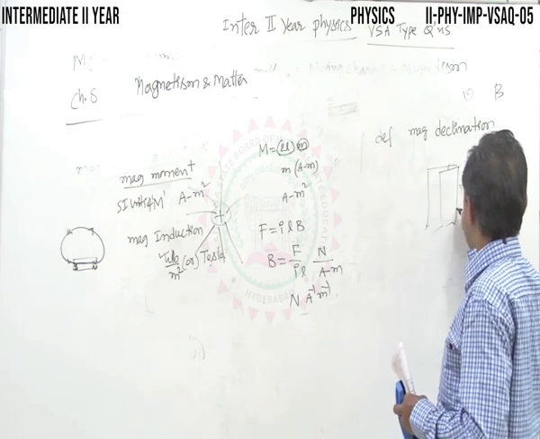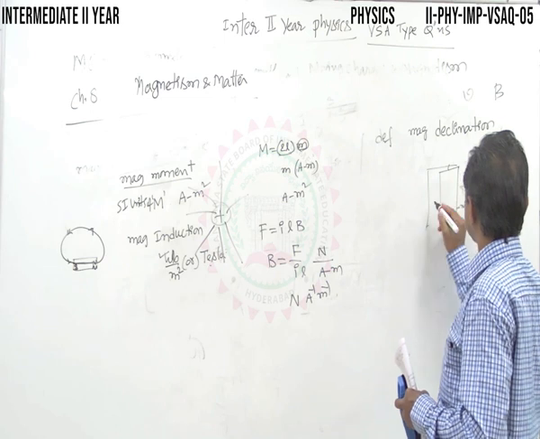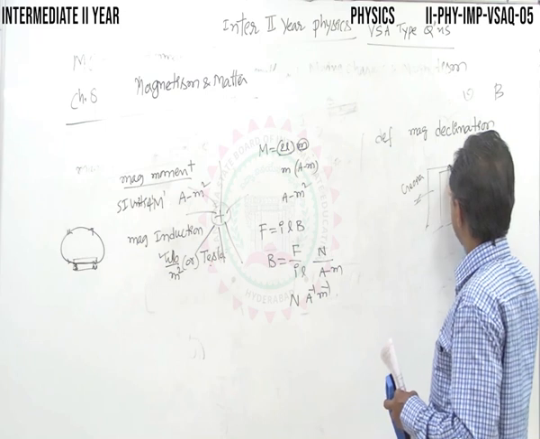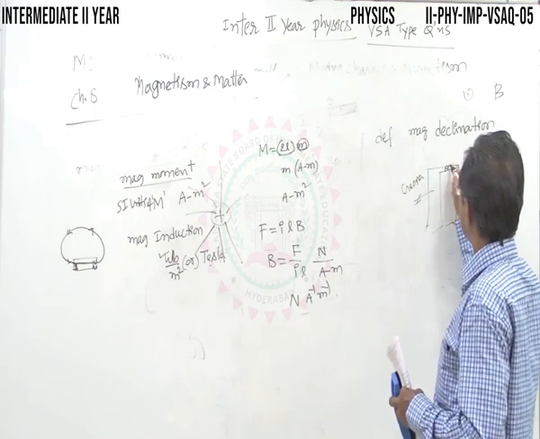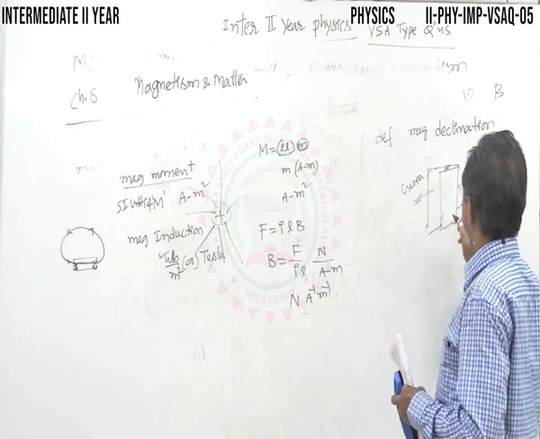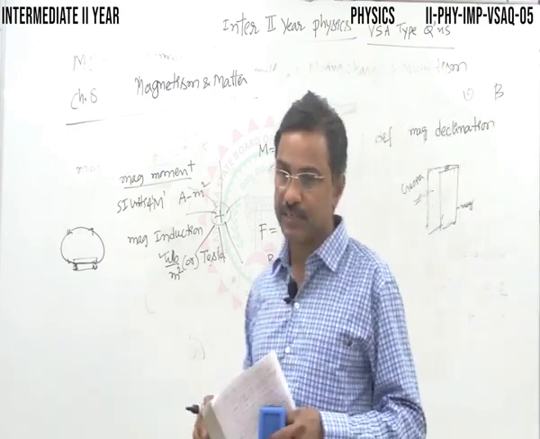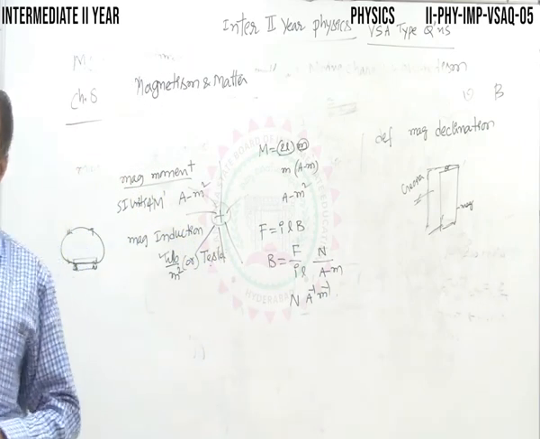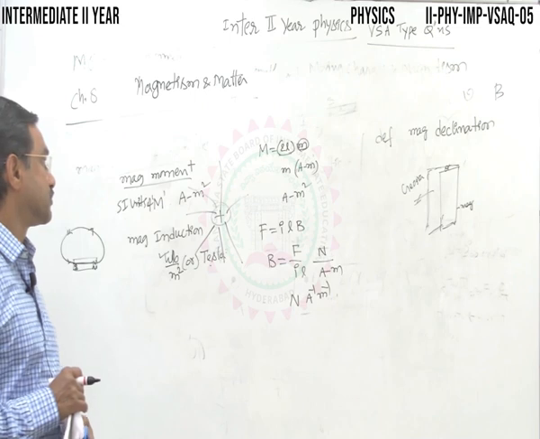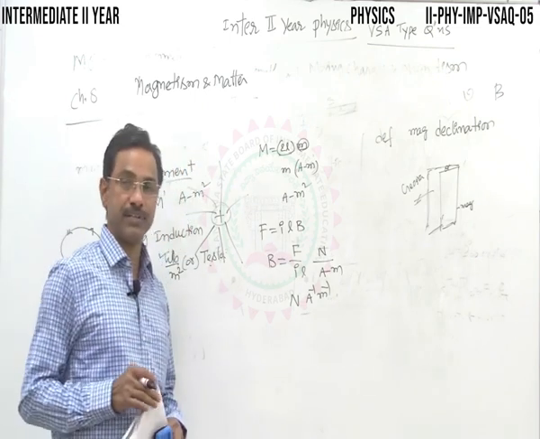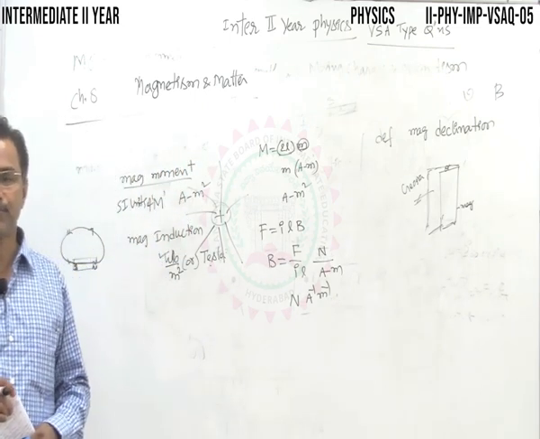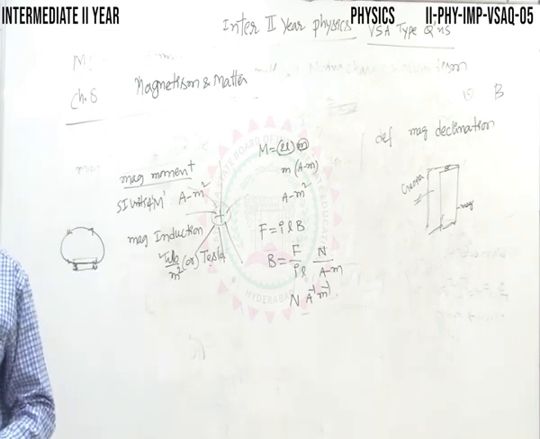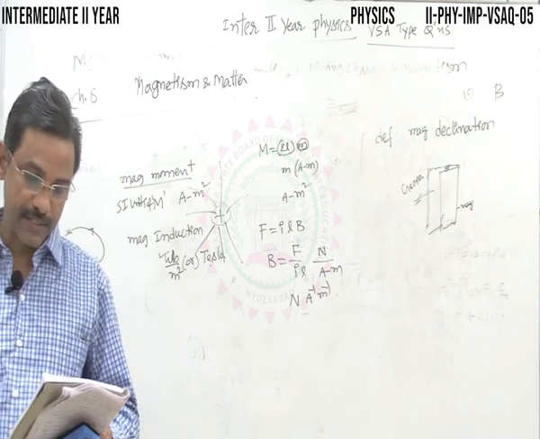This angle between the magnetic meridian and the geographical meridian, this angle theta, is called magnetic declination. The simple definition: the angle between the magnetic meridian and the geographical meridian is called magnetic declination.